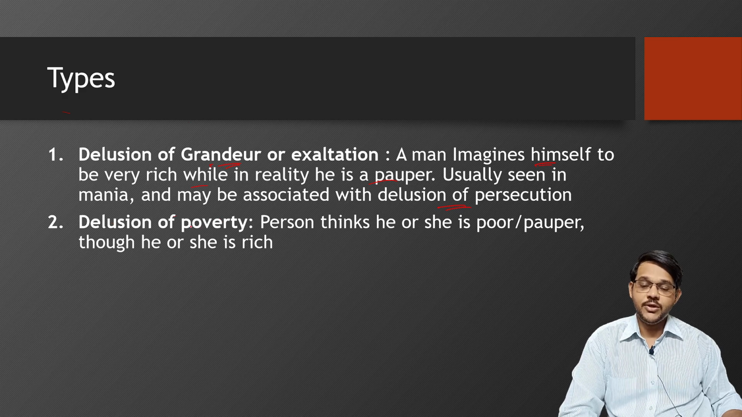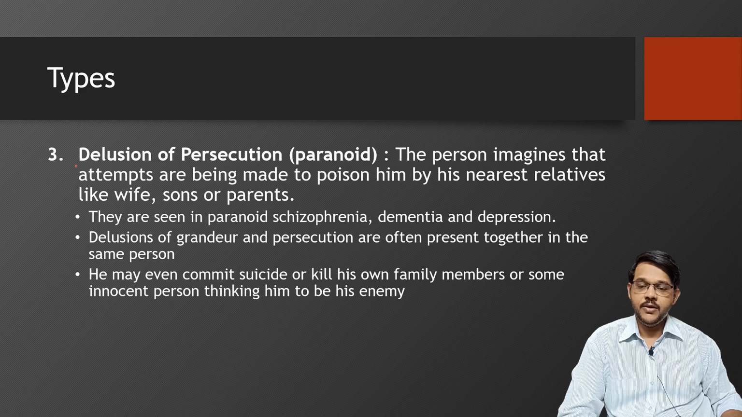Opposite to that is delusion of poverty. The person thinks he or she is poor, a pauper, though he or she is very rich. Though the person has all the money, he considers himself to be very poor and lives in a very poor condition. Next type of delusion is delusion of persecution.